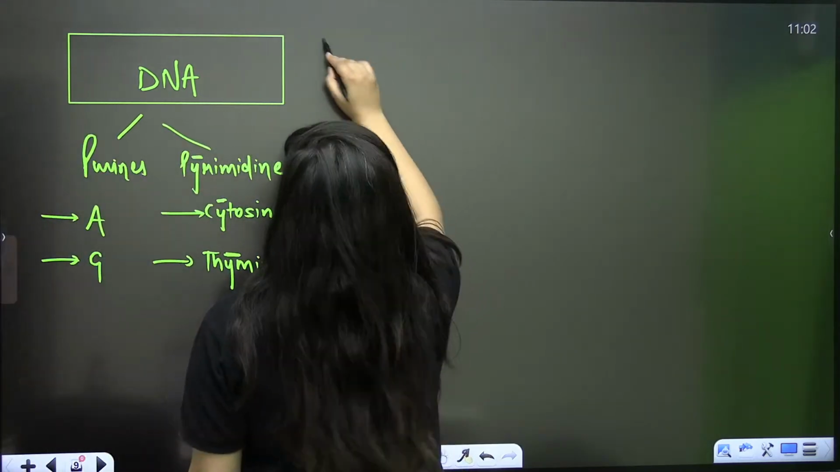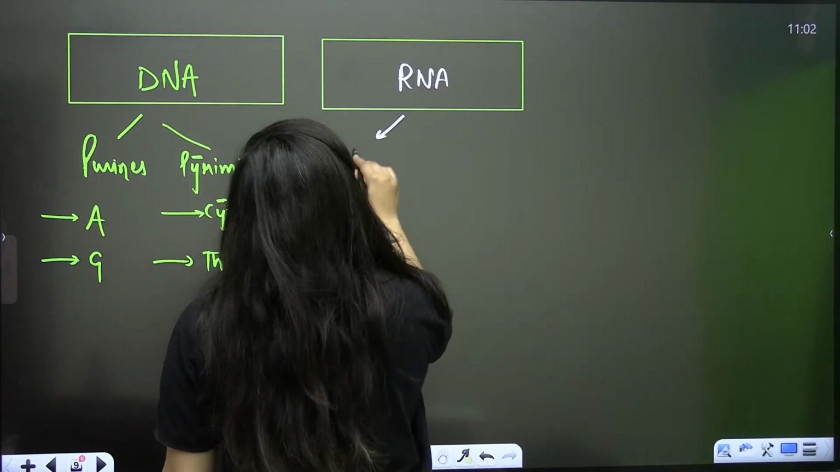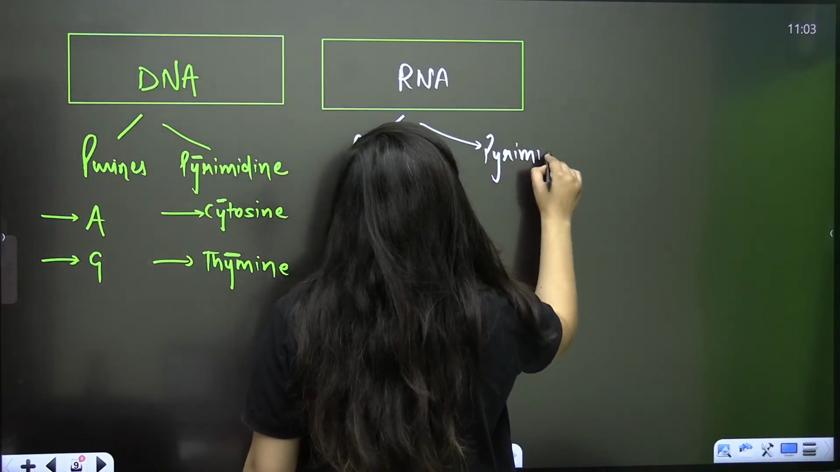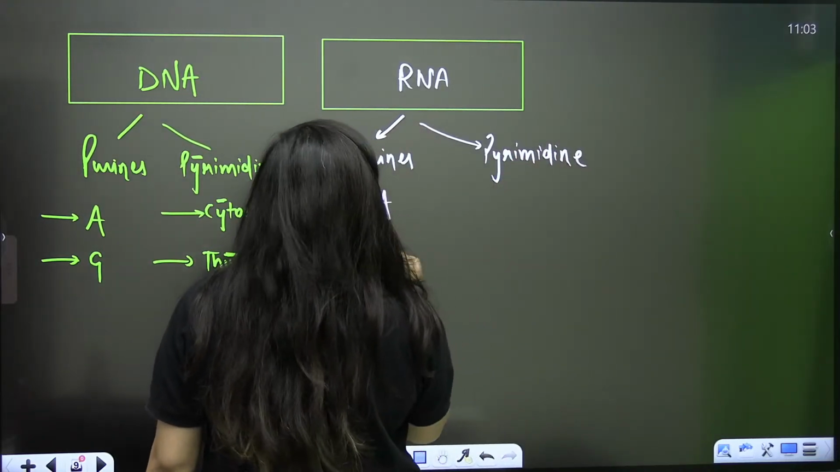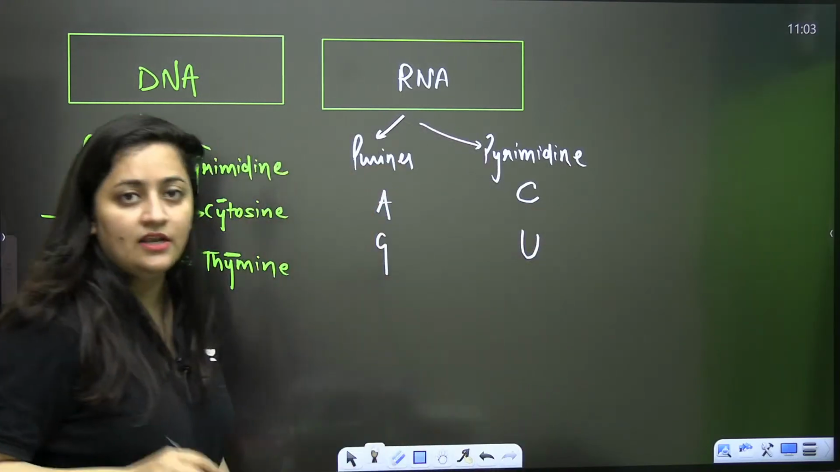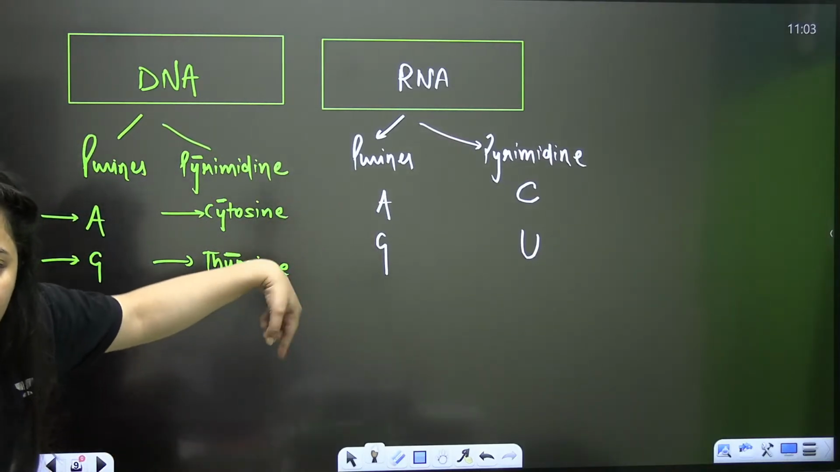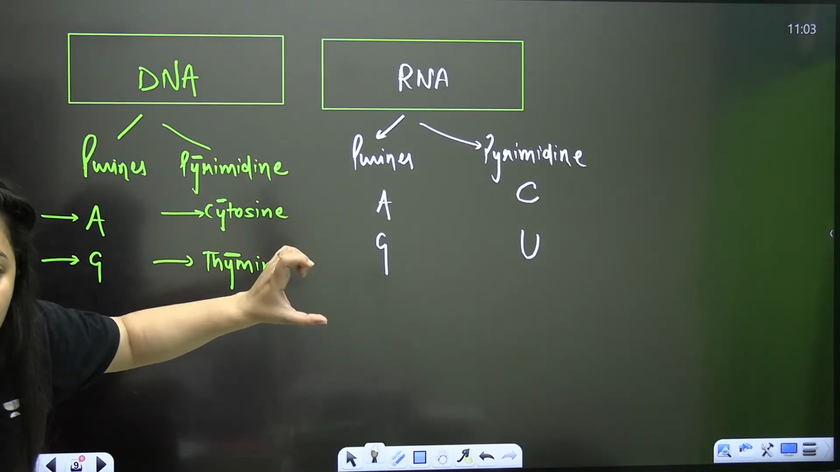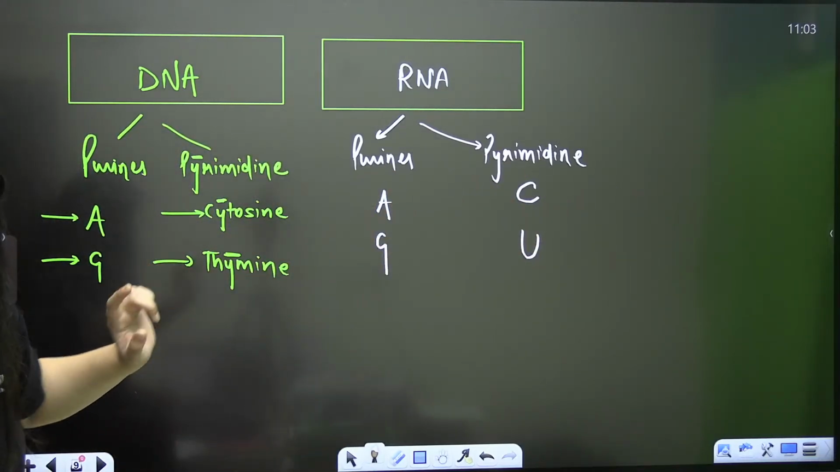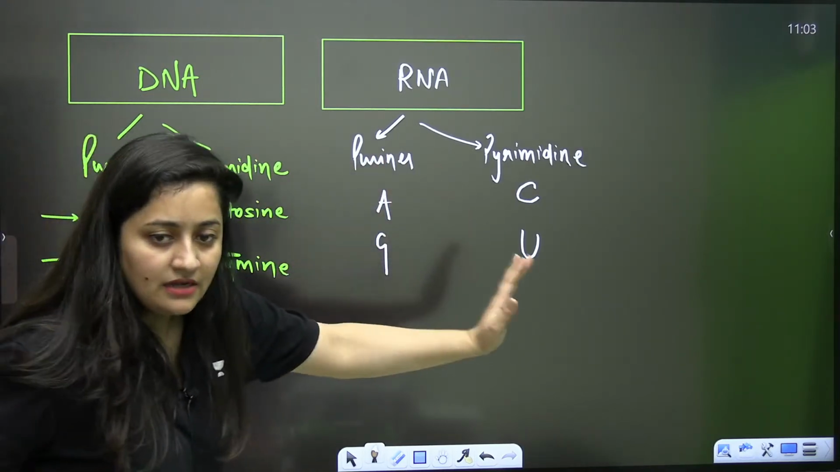Even RNA is also a nucleic acid. So RNA is also having the purines and the pyrimidines. But in the case of RNA, you will get adenine and guanine, no doubt. But in the case of pyrimidine, it is going to be cytosine and uracil. Uracil, R is there in that uracil, so it is RNA. Again, a previous year question. So that's about the nitrogenous bases.